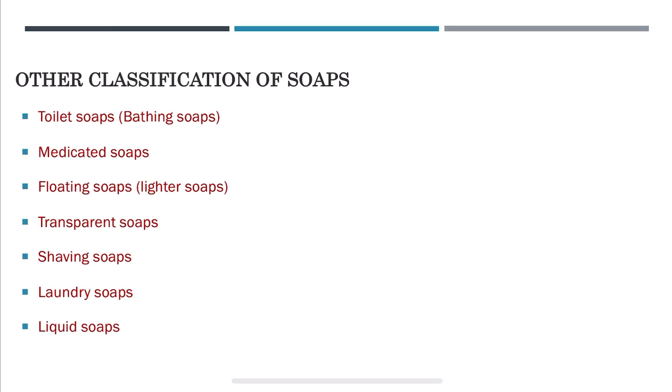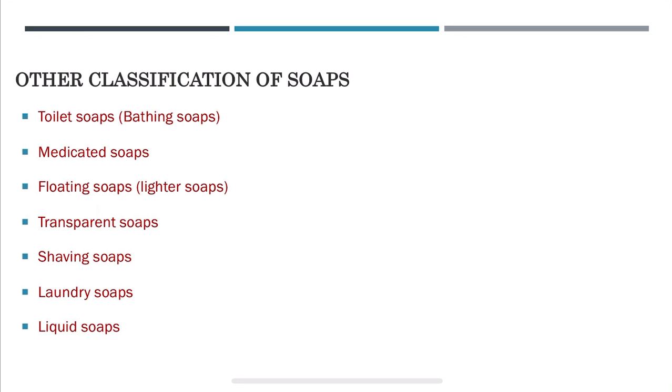For example, biethanol, triclosan, benzyl alkonium chloride, etc. are the commonly used medicinal additives in soap along with color and perfume to make medicinal soap.